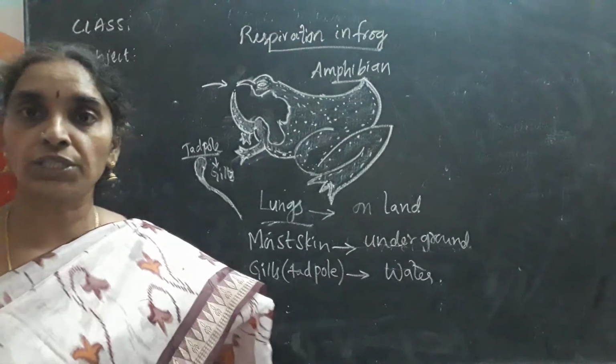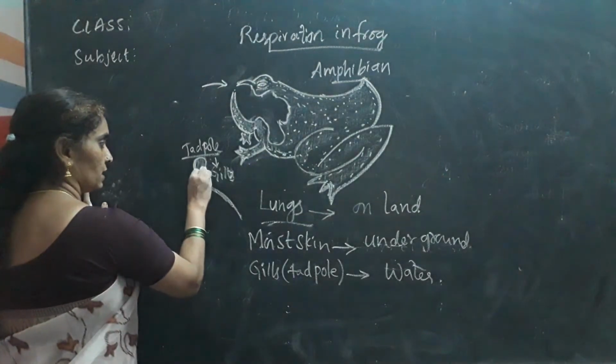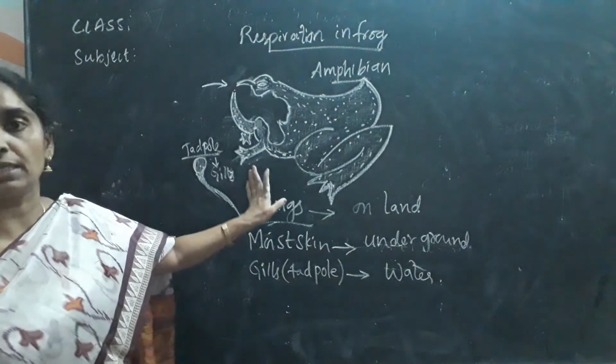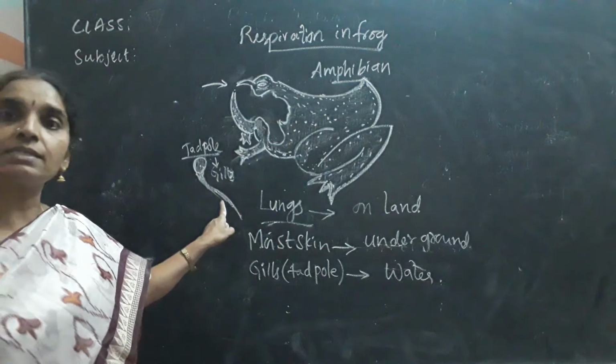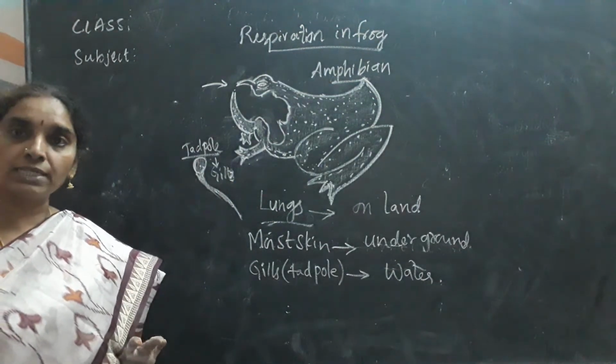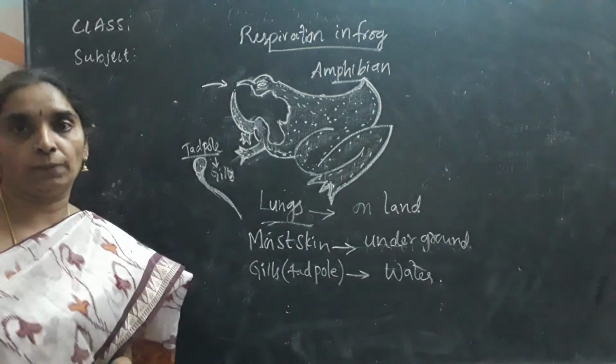Hope you have understood, children. You have to know about the tadpole stage: it contains the head and the tail, and in the tadpole stage the gills are the organs which help for respiration in the frog. Hope you have understood well, children. Next we will move to the respiration in earthworm.